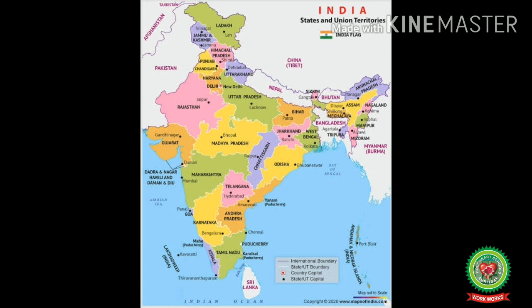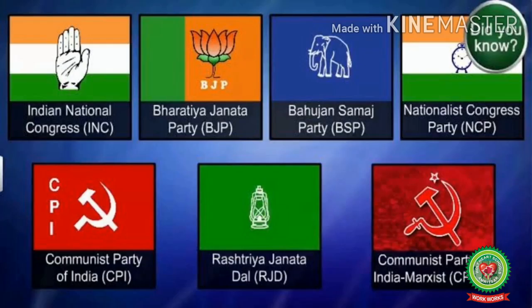And in India, we have so many political parties. Political parties means a group of people having common aims and ideas. And India has a multi party system. That means India has a number of political parties, and these parties select their candidates by election. The party that gets the maximum number of seats will form the government. Like at present, the ruling party of India is BJP or Bharatiya Janata Party.